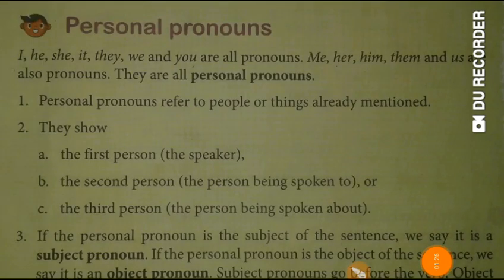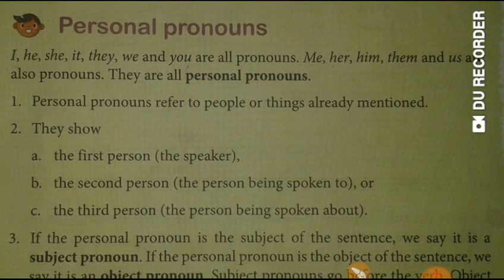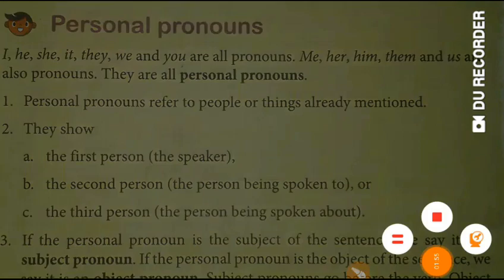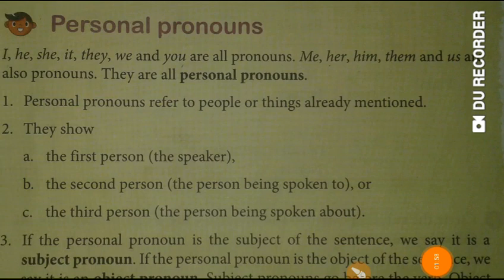There are several kinds of pronouns. Here we will study about personal pronouns. I, he, she, it, they, we, you, me, her, him, them, us. These all are pronouns. They are called personal pronouns. Personal pronouns refer to people or things already mentioned. They show the first person, the second person, and the third person. Now I'll tell you what the first person, second person, and third person are.